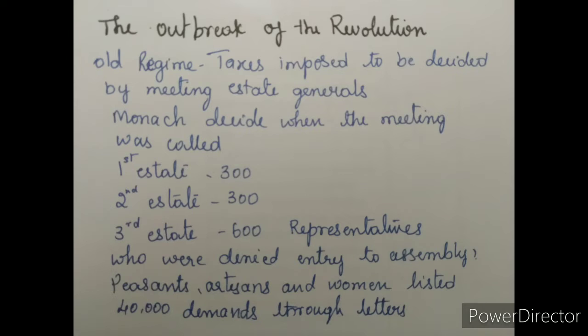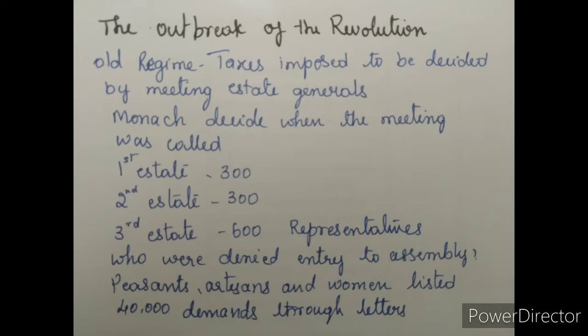So the monarch decided when to call the meeting. If you call somebody for a meeting, you arrange a hall for the purpose, right? In the same way, the hall was prepared for the delegates in Versailles.